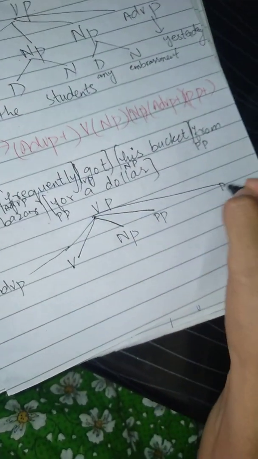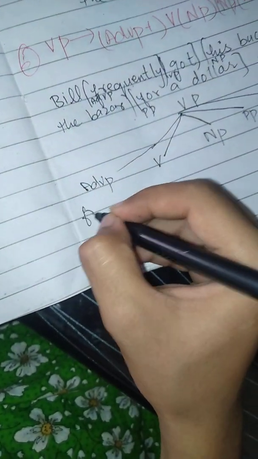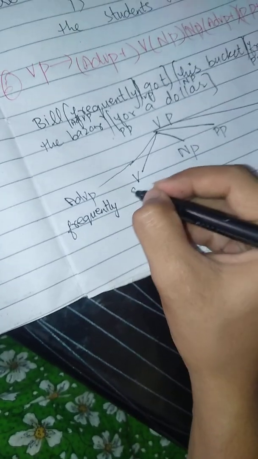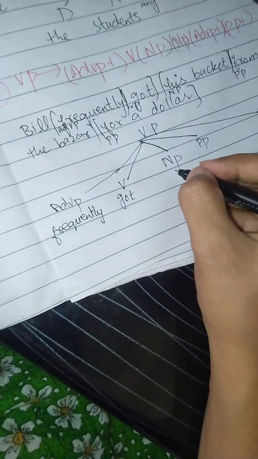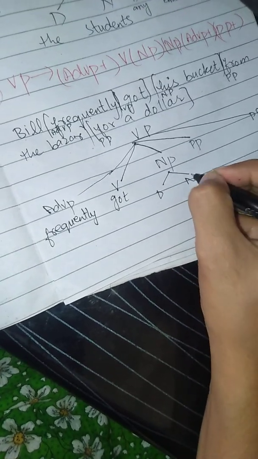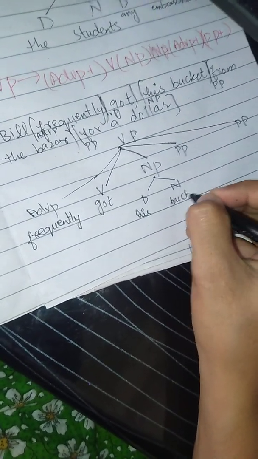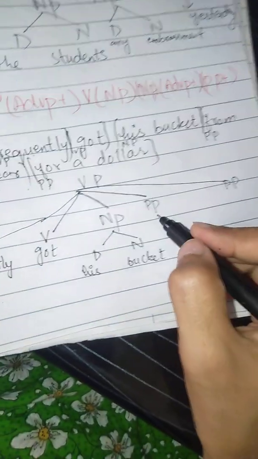We also attach PP. Like adverb phrase is frequently, got, noun phrase consists of determiner and noun, his bucket, PP.